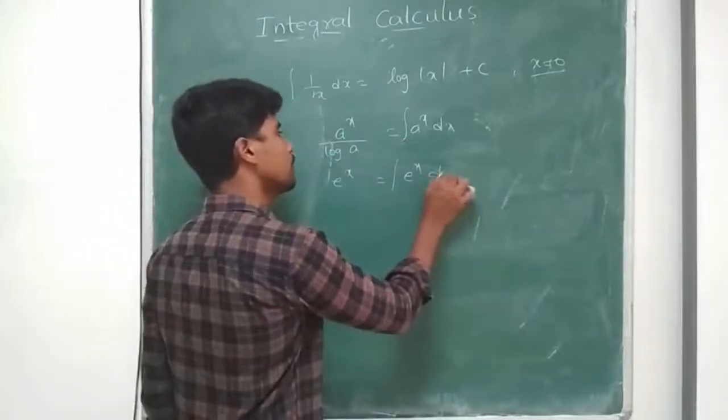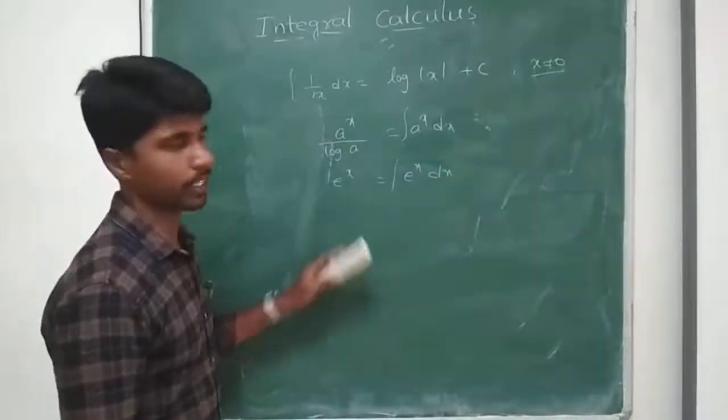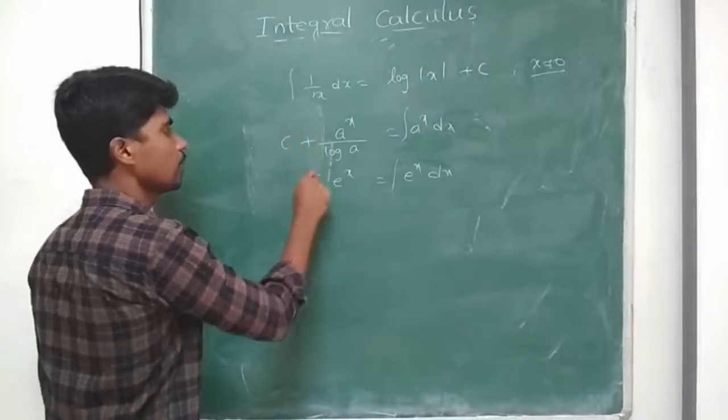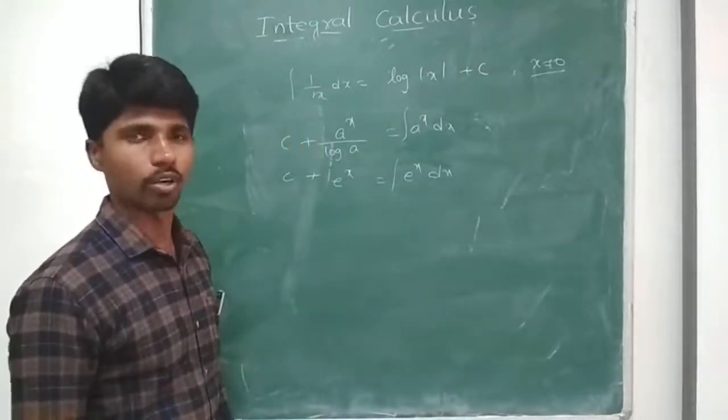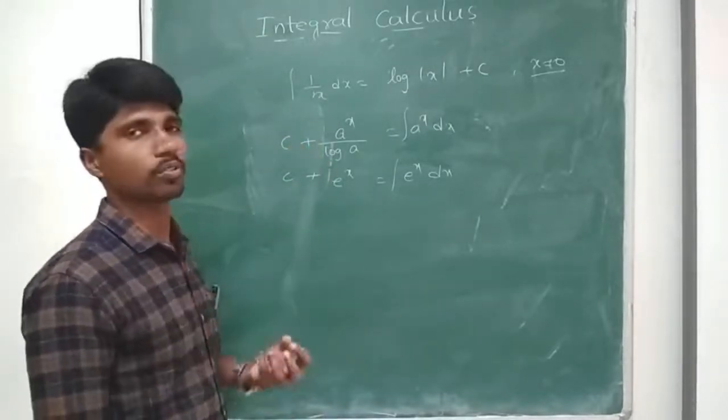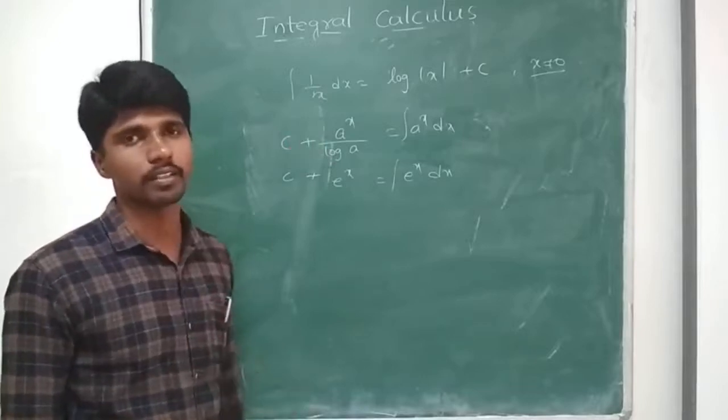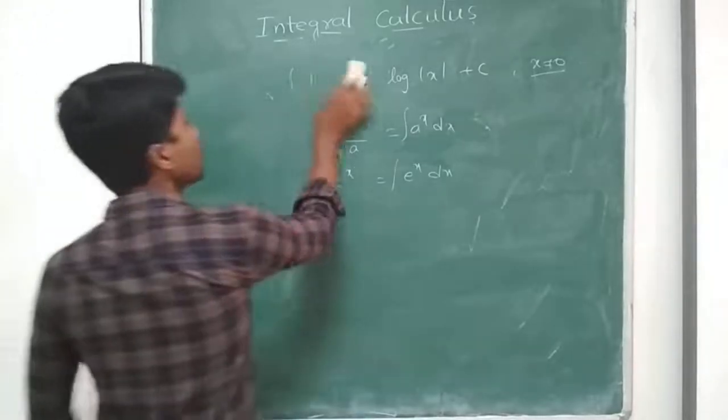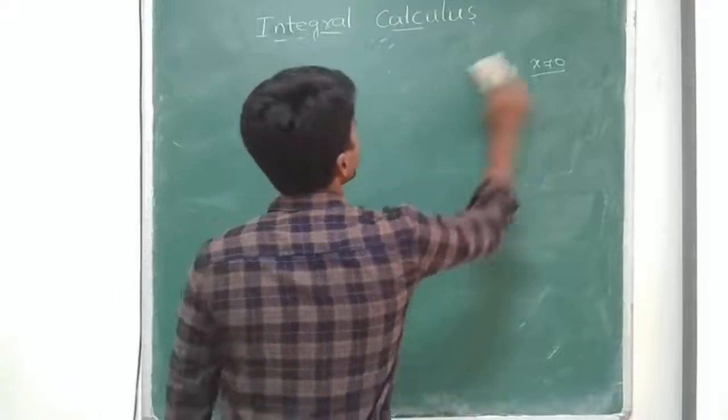Integral e power x dx gives e power x. And I must add one arbitrary constant. So these are the particular formulas we have in the basics. With the help of this, we solve a few problems. So let me do it.